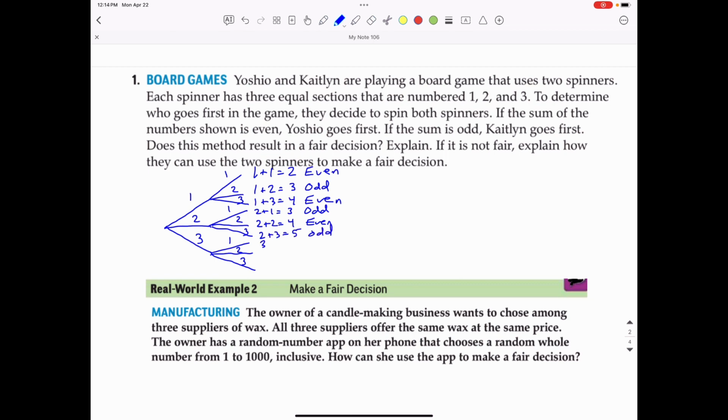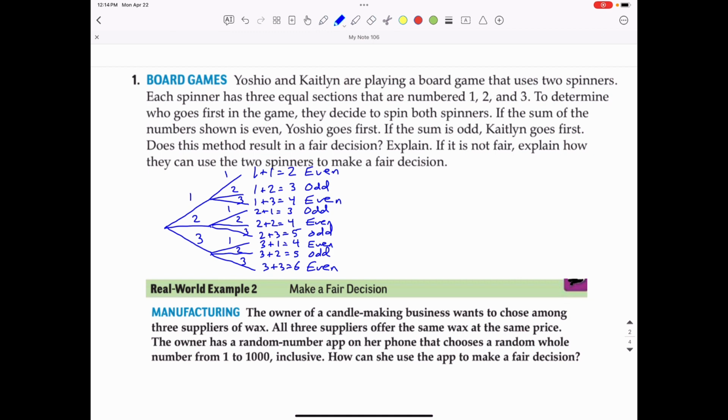3 plus 1 is 4, that is even. 3 plus 2 is 5, that is odd. 3 plus 3 equals 6, and that is even. So, how many evens and how many odds and how many total possibilities do we have? We have 9 branches, so everything's going to be based upon 9 possibilities.